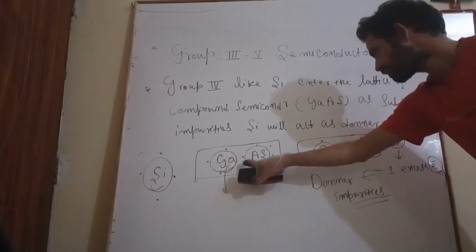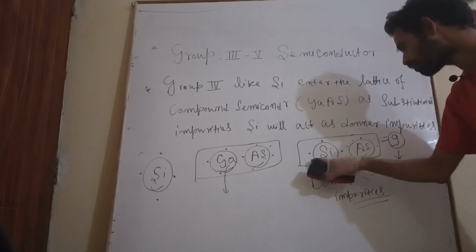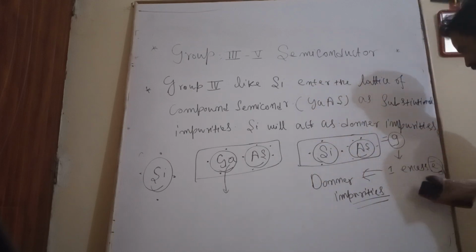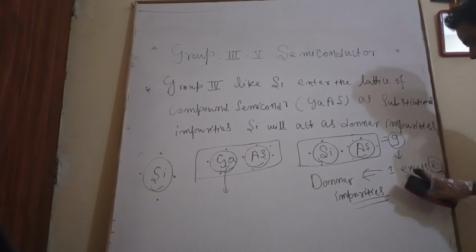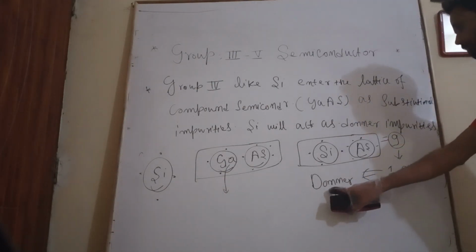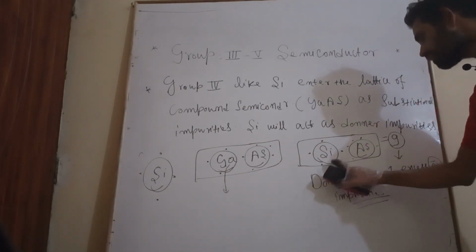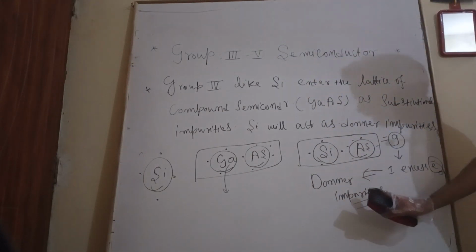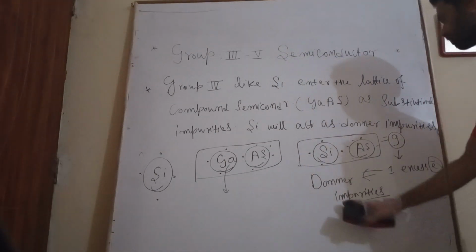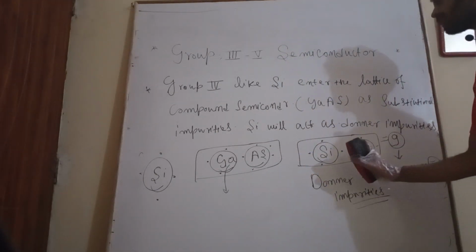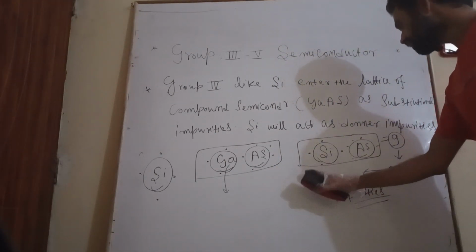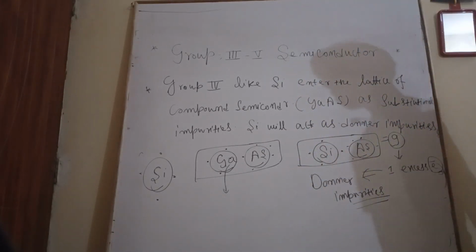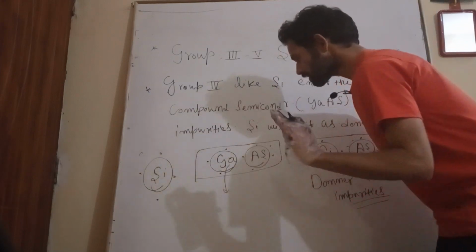How do we know? Silicon has how many electrons? 4. Arsenic has how many? 5. 5 plus 4 is equal to 9. 9 means one is an excess electron. The excess electron indicates that the silicon is a donor impurity, because we want to detach this excess electron. So it will act as a donor impurity. Now, the next case.